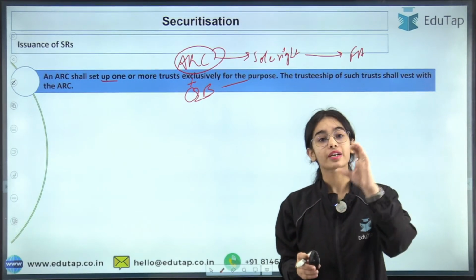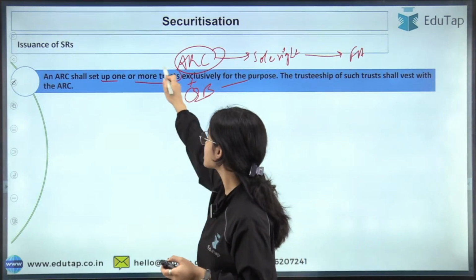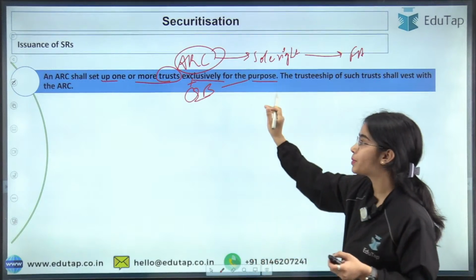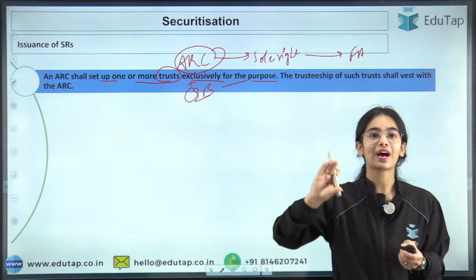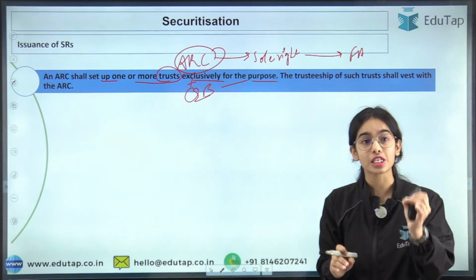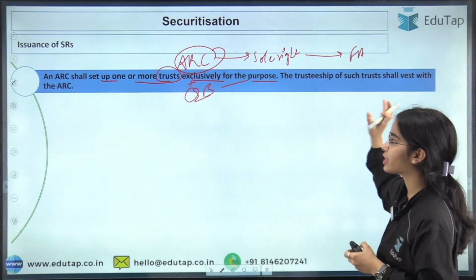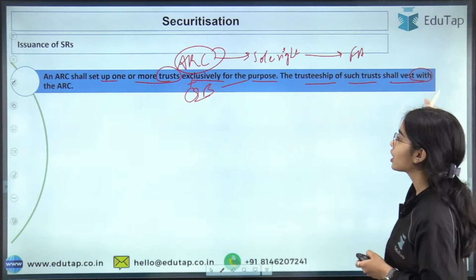So that's why a trust has to be opened. ARC shall set up one or more trusts exclusively for the purpose of releasing the security receipts and providing for the underlying financial asset. So the trust has to be opened, but the trusteeship of that trust will be with the ARC. So the trusteeship of such trust shall vest with the ARC.